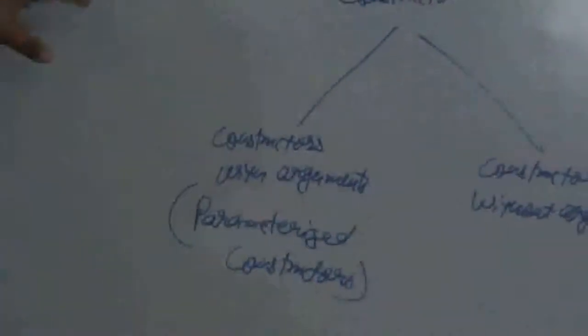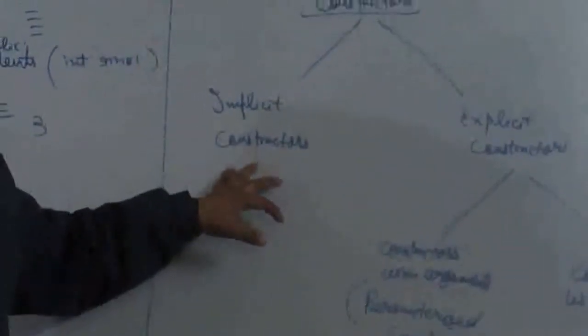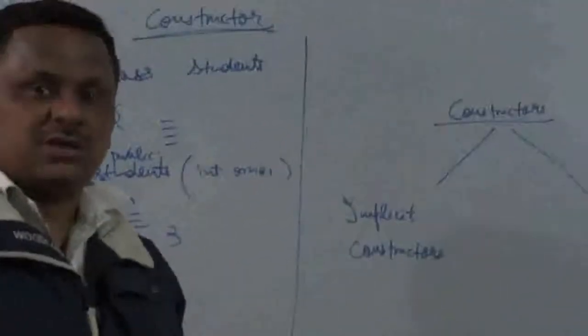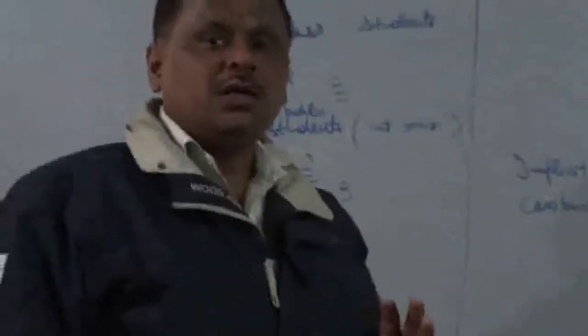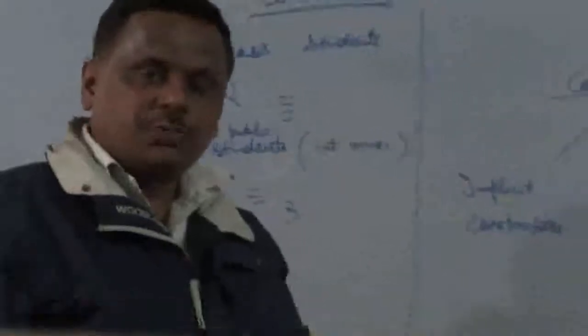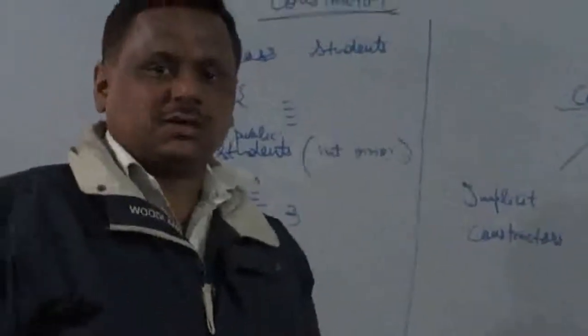First I will explain what an implicit constructor is. Guys, suppose you have written a class and that class does not contain any explicit constructor. An explicit constructor is a constructor which has been written by the programmer, the class creator himself. So suppose you have written a class and you have not written any constructor in it.